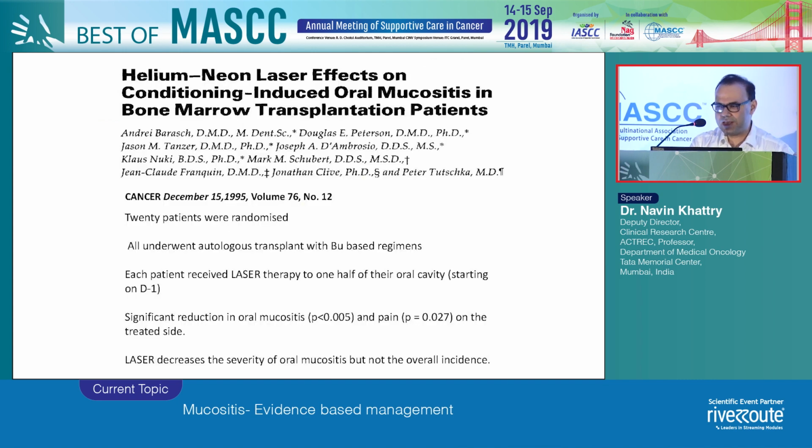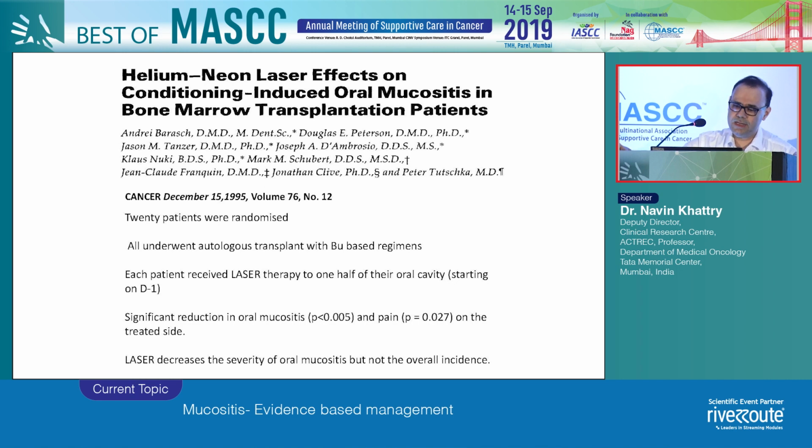Again, if you go into the paper itself, you will see that the numbers are small. Even then, if you pool the data from all the studies, there seems to be some conclusion that cryotherapy helps in oral mucositis. This is a very simple, cheap intervention. It may be difficult for the patient to keep crushed ice for a long time. However, if the patients agree to it, I think it's one of the most economical ways of treating mucositis.